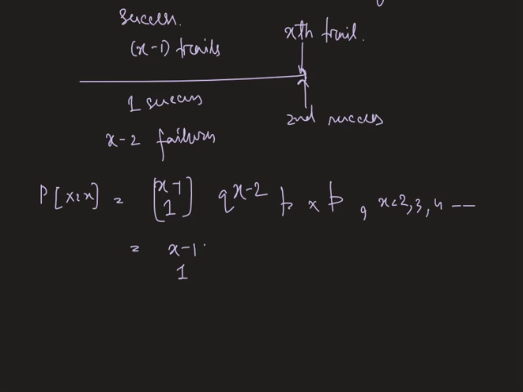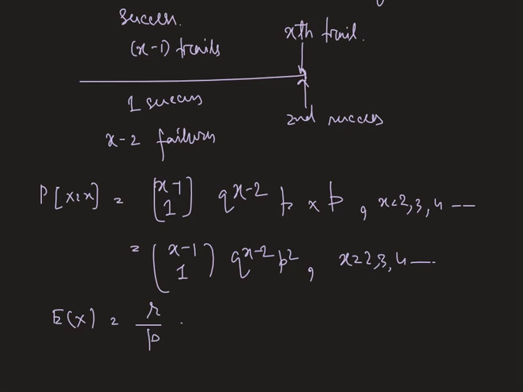Hence x minus 1 C 1 q to the power x minus 2 p square, where x equals 2, 3, 4, and so on, and the expected value of this negative binomial random variable is r by p, where r is the number of successes, which is 2 here, and the success probability is 1 by 5.